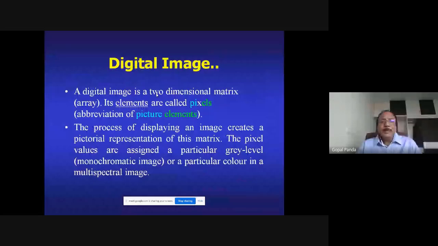So when we go into digital image processing, what are we doing? It is a two-dimensional matrix array of elements called pixels, or picture elements, within a scene of a satellite image. The satellite image is divided into a number of grid cells, which we call pixels, each having a particular DN value, which is the intensity of energy available to that small pixel through the sensor.